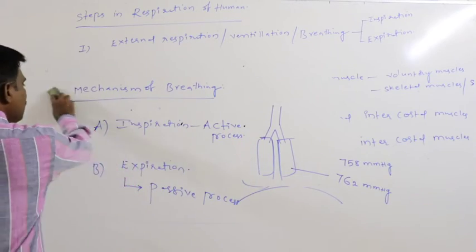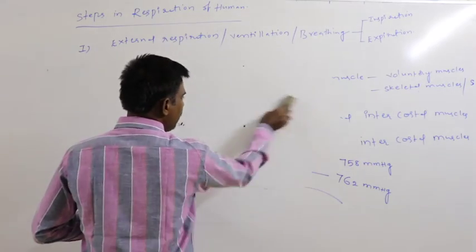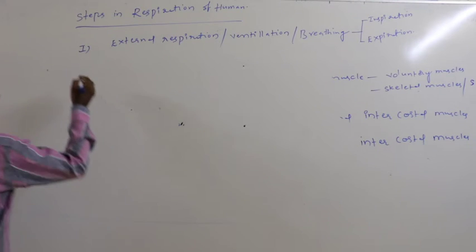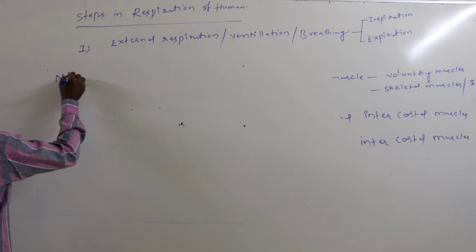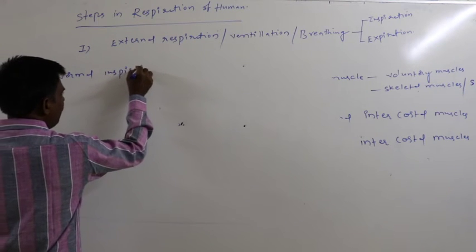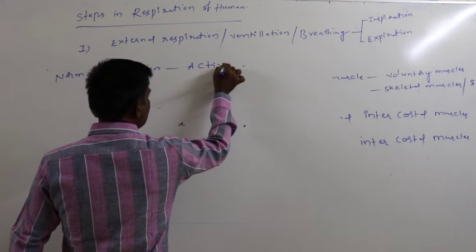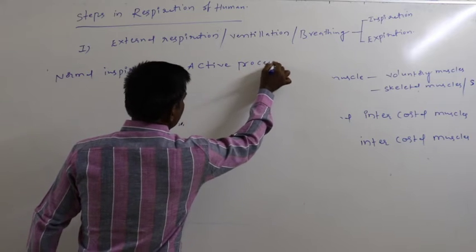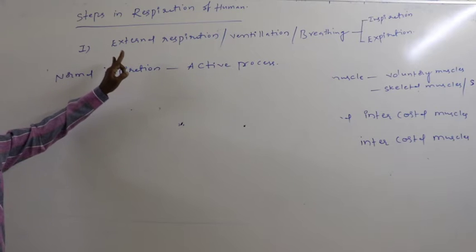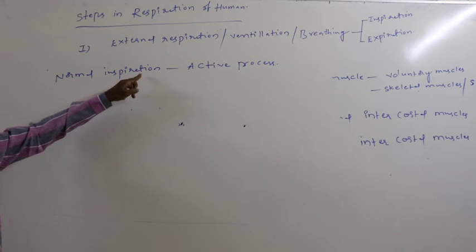When we observe normal inspiration and normal expiration, normal inspiration is an active process, because for this purpose the phrenic or diaphragmatic muscle and external intercostal muscles must be contracted.